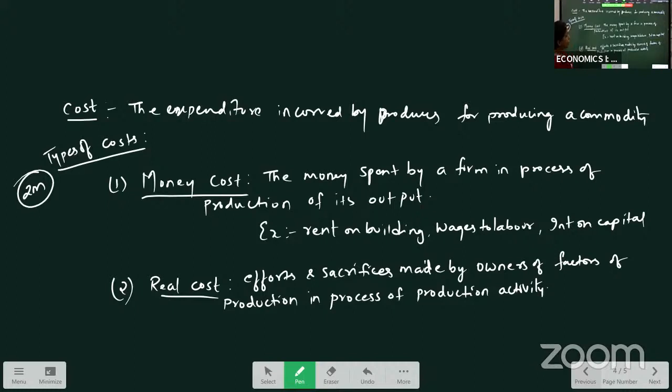Real cost: the efforts and sacrifices made by owners of factors of production in the process of production activity, meaning they sacrifice their time or efforts to make that product, which we cannot actually measure.